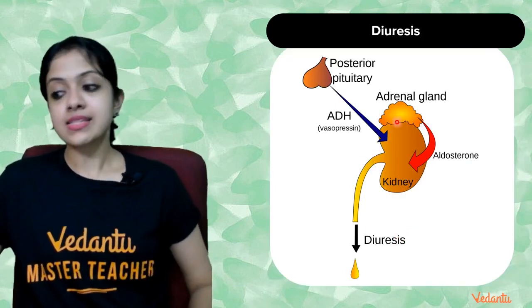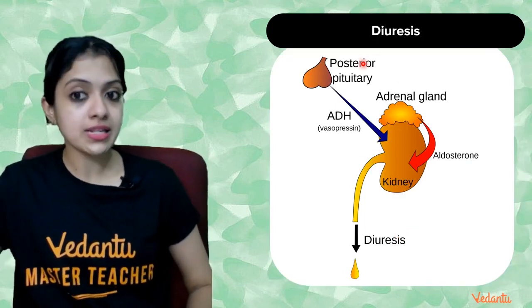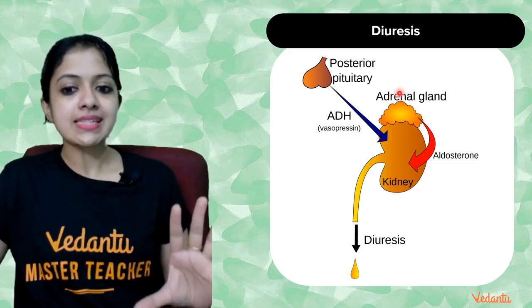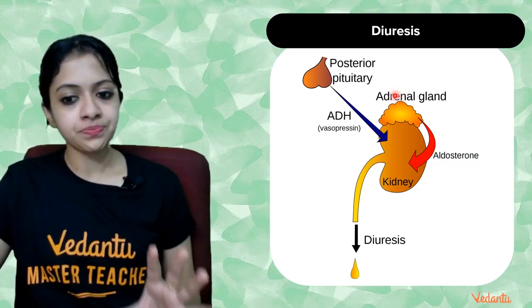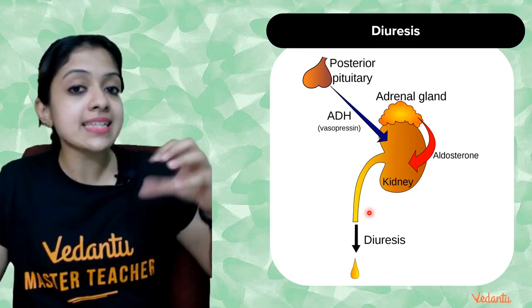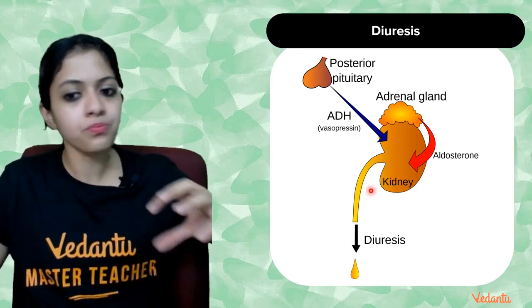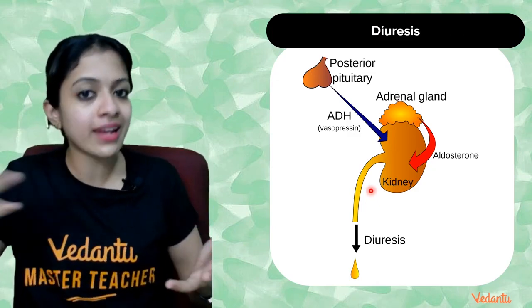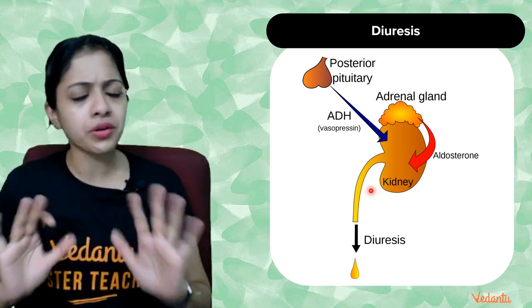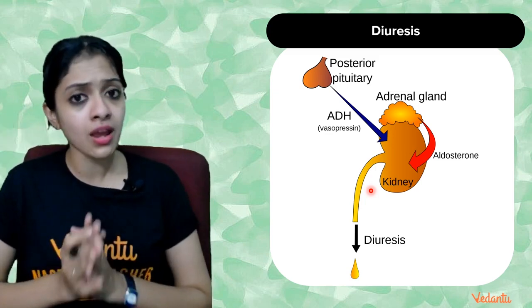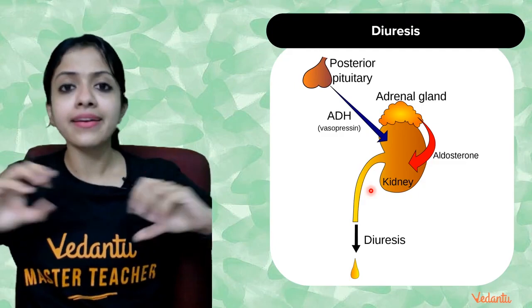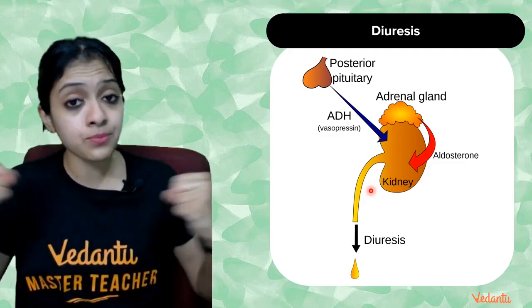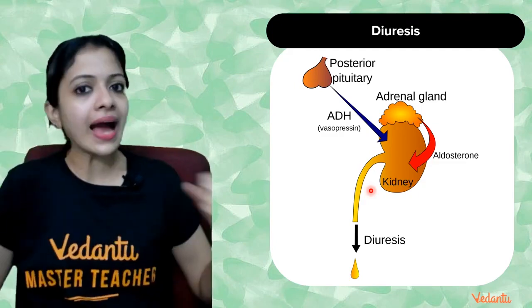Now let's understand a term called diuresis. Diuresis is basically a situation wherein excess water, you know what the kidney and your nephrons do together to form urine, right? The tubular parts of your nephron are normally capable of reabsorbing excess water back into the bloodstream.